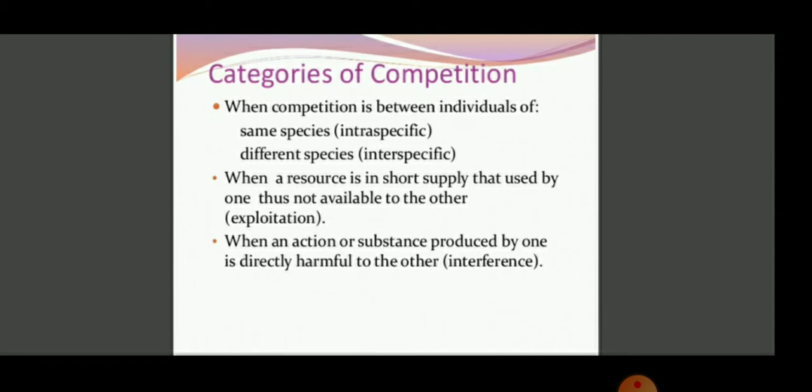We can categorize the competition. When the competition is between individuals of the same species, it is called intraspecific competition, and if it is between different species, it is called interspecific competition. When a resource is in short supply so that use by one makes it unavailable to the other, it is called exploitation. And when an action or substance produced by one directly harms the other, it is called interference.